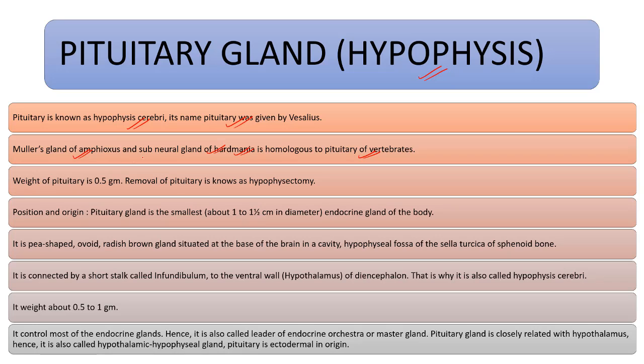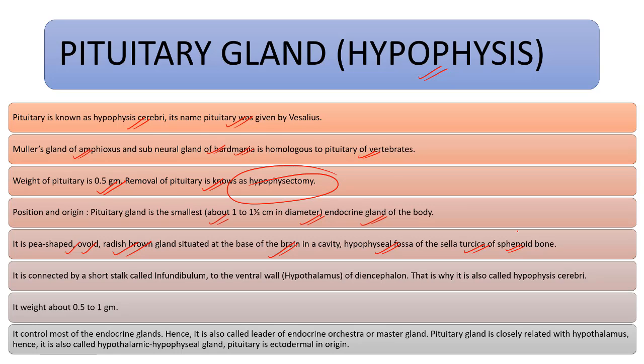Weight of pituitary is 0.5 grams. Removal of pituitary is known as what? Hypophysectomy. Position and origin. Pituitary gland is the smallest endocrine gland of the body, about 1 to 1.5 centimeter in diameter. It is a pea-shaped, ovoid, reddish-brown gland situated at the base of the brain in a cavity, the hypophyseal fossa of the sella turcica of sphenoid bone. Sphenoid bone has a depression known as what? Sella turcica. This sella turcica further has a depression known as what?